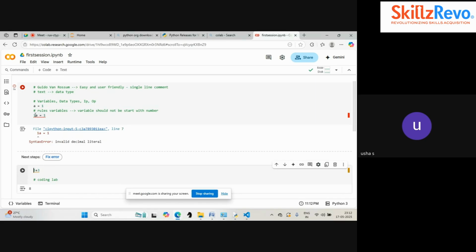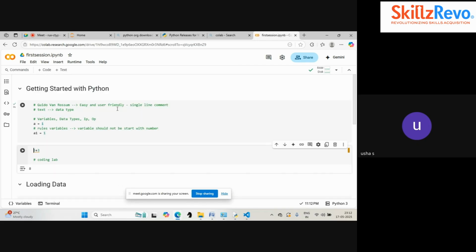But we are able to create a1. This is correct, because as I mentioned, a variable should not start with a number, but a number can come anywhere, at the end or in the middle. So suppose I'm giving my name, Usha underscore 1 Nandini. This is my name, so this is my variable.